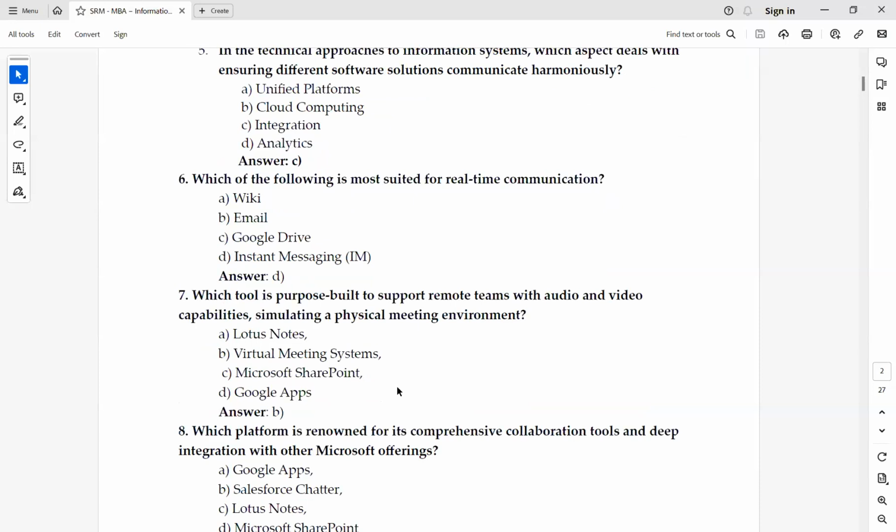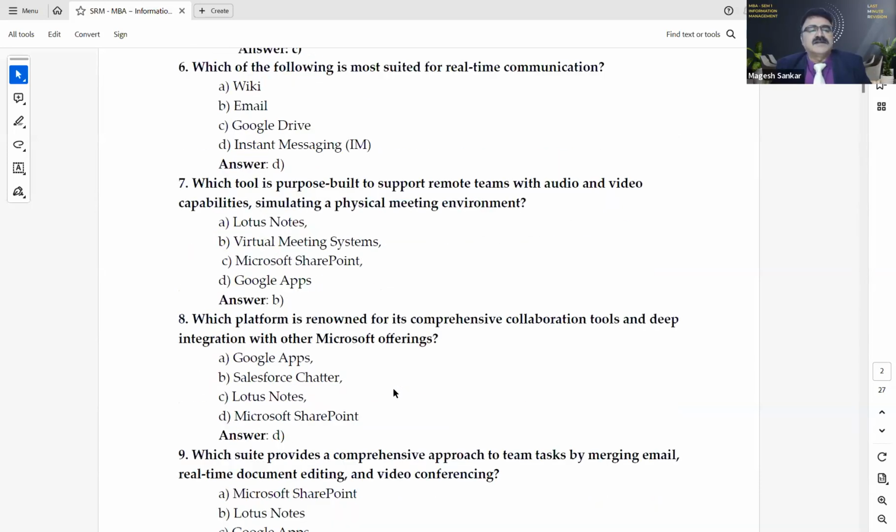Can I continue? Yes, sir. Number 6, which of the following is the most suited for real-time communication? Answer is D, instant messaging, IM. Okay. The 7th question is, which tool is purpose-built to support remote teams with audio and video capabilities, simulating a physical meeting environment? Answer is B, virtual meeting systems.